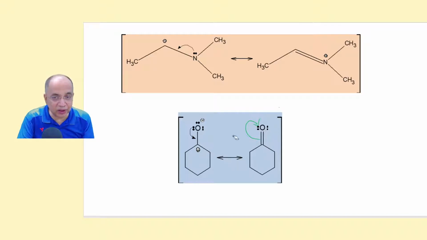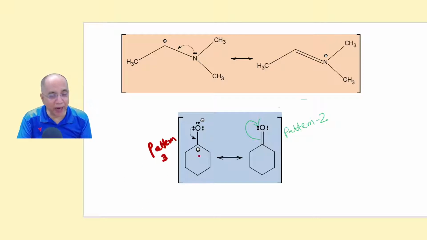To convert this into this is pattern 2. And to convert this into this, that is a positive charge next to a lone pair, this is pattern 3. So pattern 3 is used to convert this into this. If you are given in your question, draw resonance structure of this, you draw another one by using pattern 3. If you are given this one, you use pattern 2 to make this bond completely polar with plus minus.